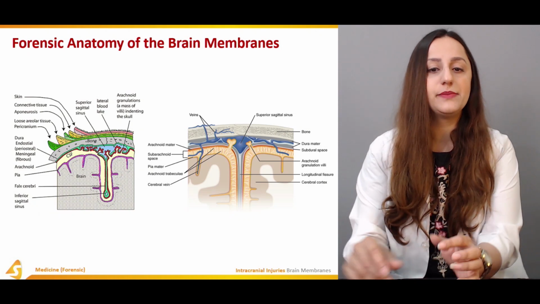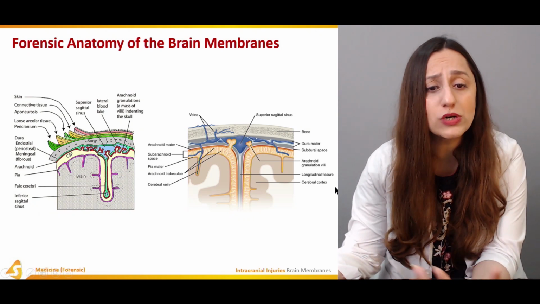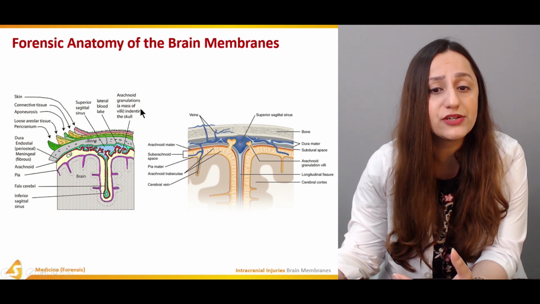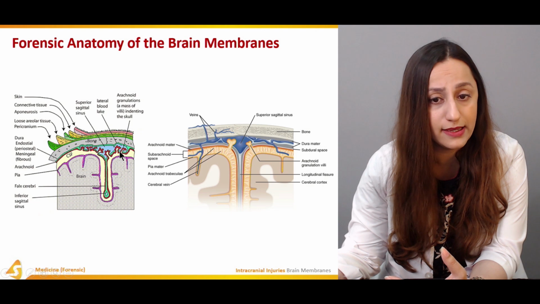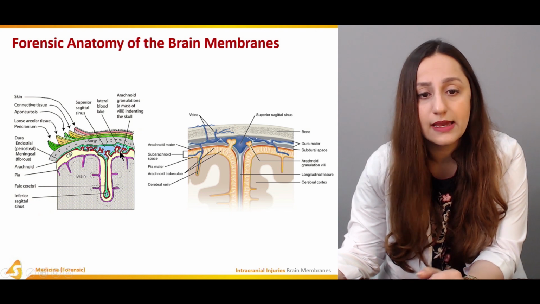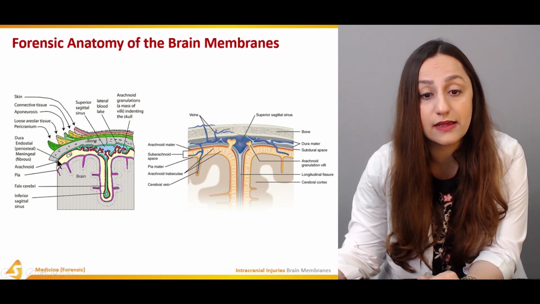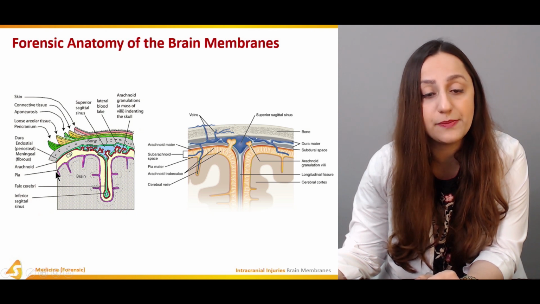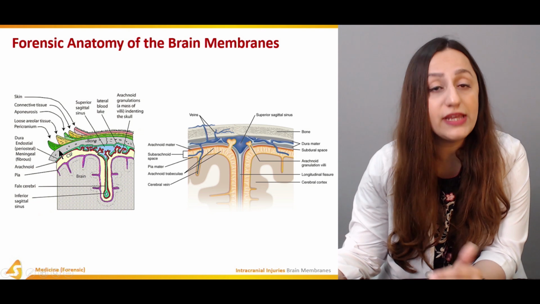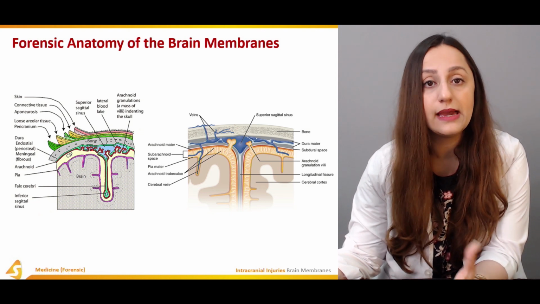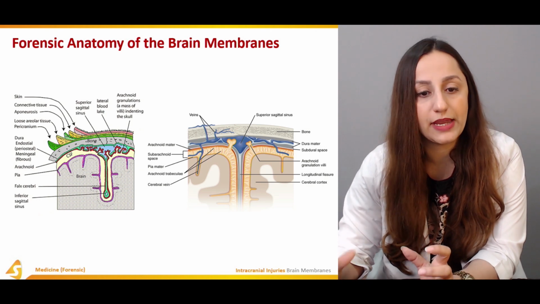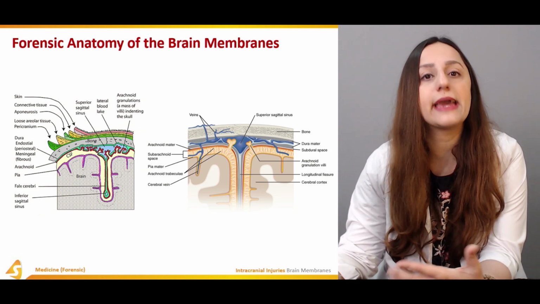So this slide is focusing on, as I was telling you, the arachnoid granulations in the mass of the villi, indenting the skull. And then we have the dura. This is another protective layer over here. Then we have the arachnoid, and then we have the pia. So these are basically the three layers that are taking the protection part of the brain. All of the other structures can be a part of the trauma.